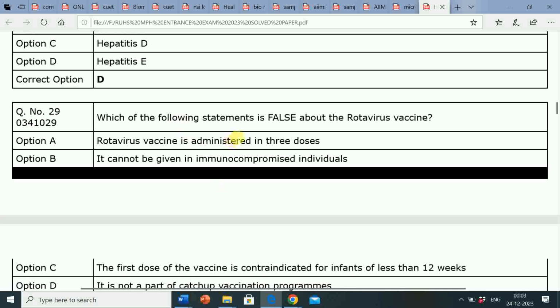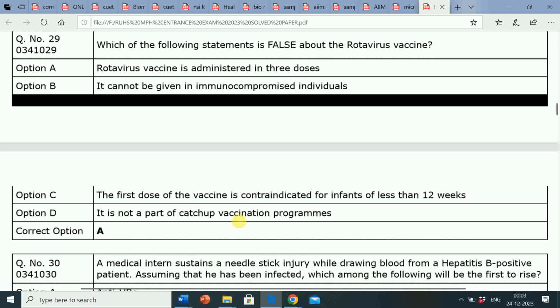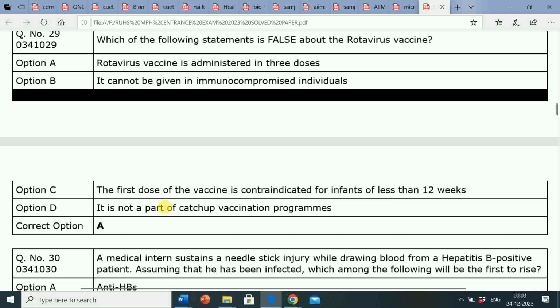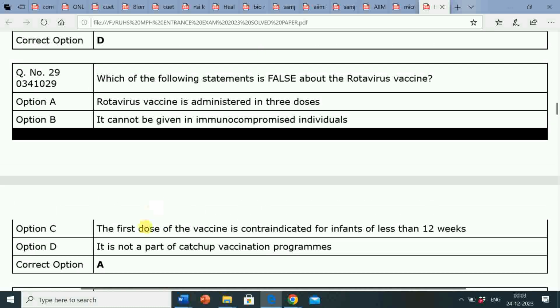Next question is, which of the following statements is false about the rotavirus vaccine? Option A, rotavirus vaccine is administered in 3 doses. Option B, it cannot be given in immunocompromised individuals. Option C, the first dose of the vaccine is contraindicated for infants of less than 12 weeks. Option D, it is not a part of catch-up vaccination programs. Correct answer is option A, that is rotavirus vaccine is administered in 3 doses.